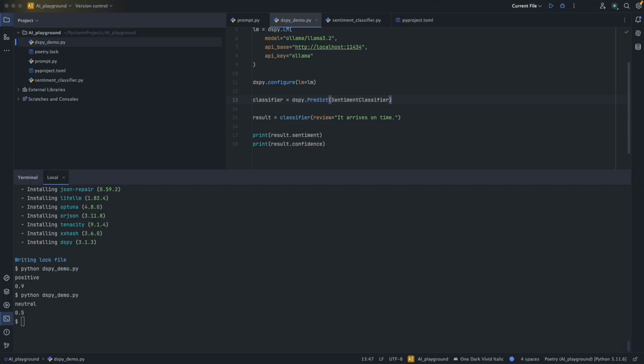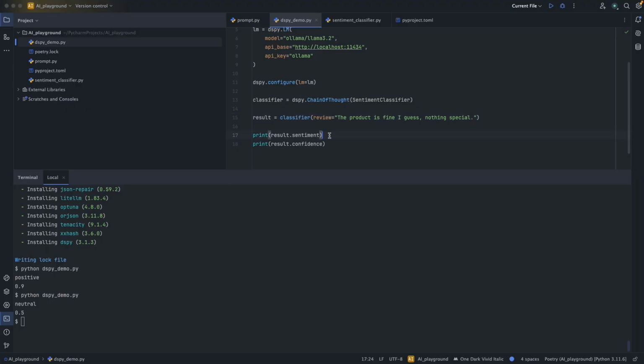So in DSPy, it's just one word instead of predict. So maybe here we need to change it to chain of thought, I guess. So we need to change it here to chain of thought, and then we can just give back any kind of review that makes sense. So the product is fine, I guess, nothing special.